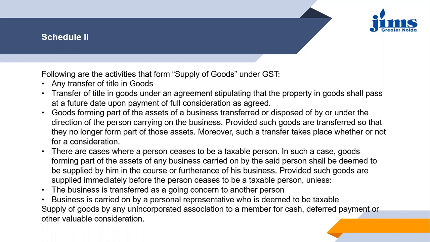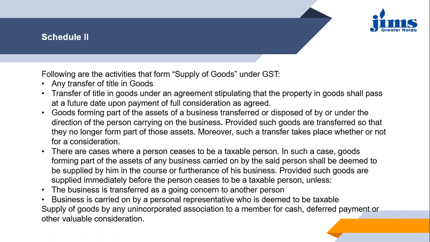Like if any of the assets are moving outside the purview of the business, under the direction of the person who is actually carrying on the business and responsible for conducting its affairs, if under his guidance the assets are moving out of the business or being disposed of or transferred, then that will be considered a transfer of asset, which is a supply. Whether it is for consideration or not, that will be considered a supply.